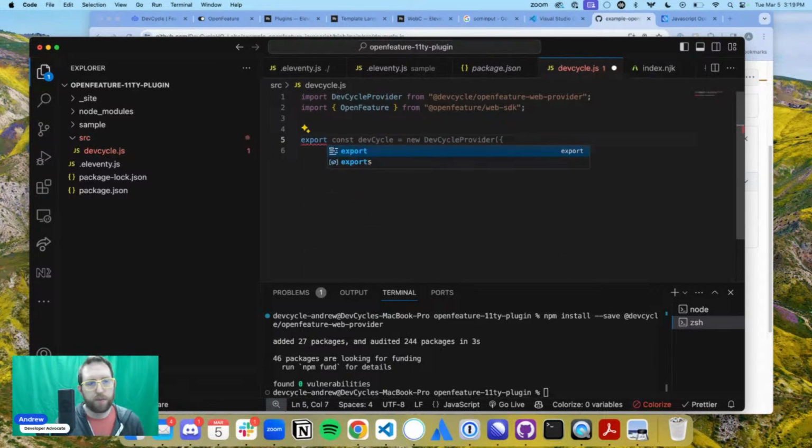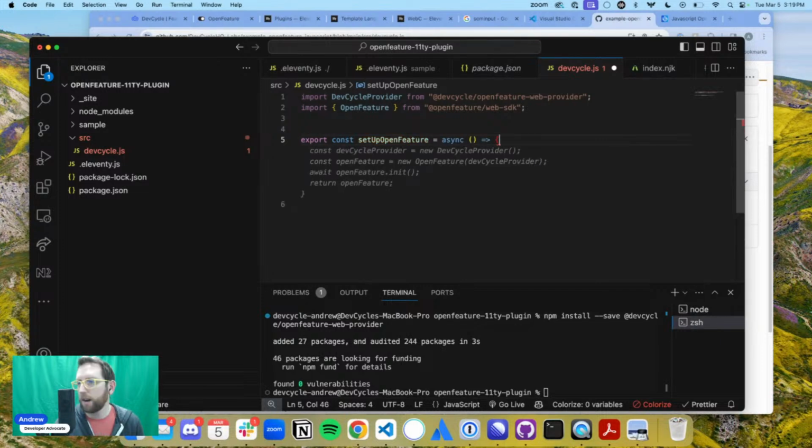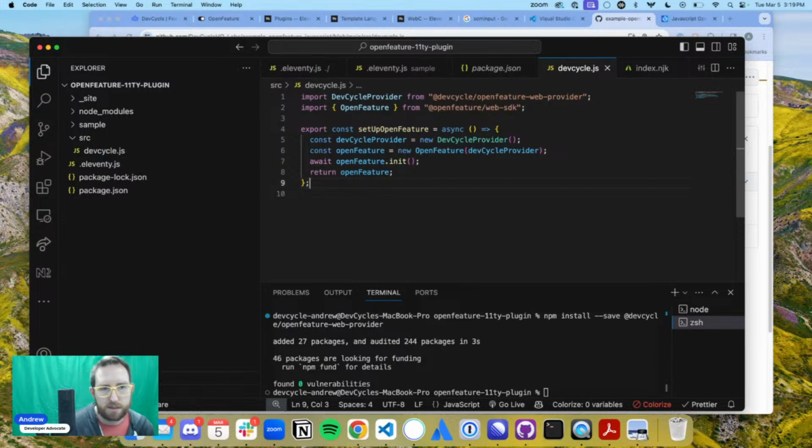devcycle, new DevCycle provider. Nope, we're not going to follow that for right now. We're going to set up OpenFeature and we're going to have this as async. All right, let's see what this returns and see if it's right.